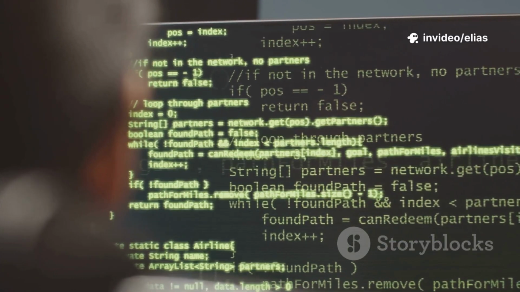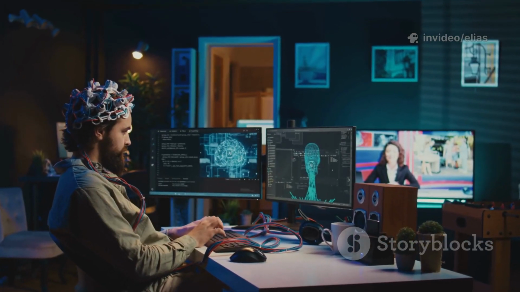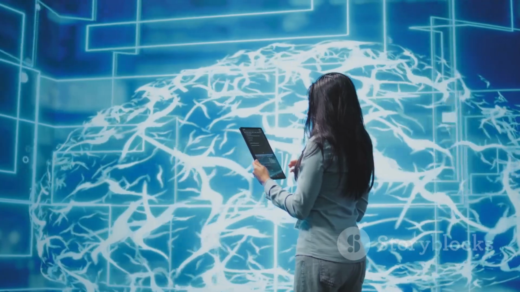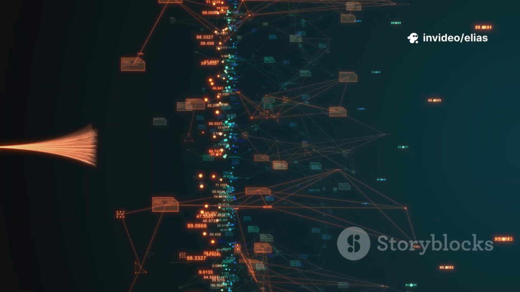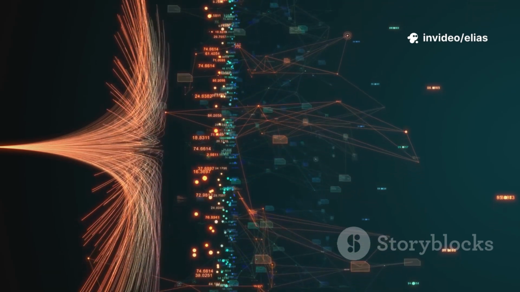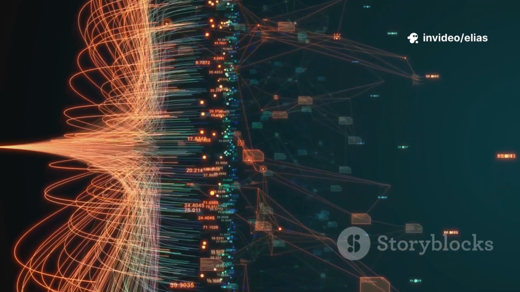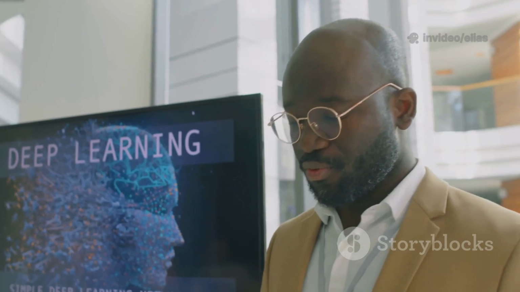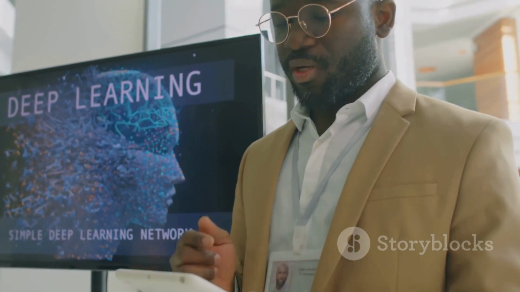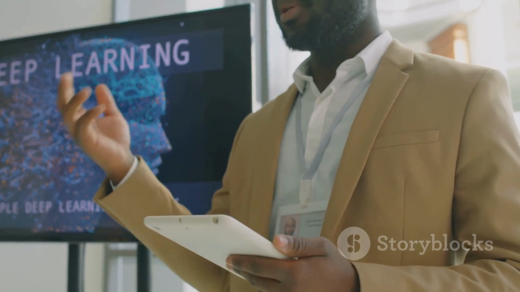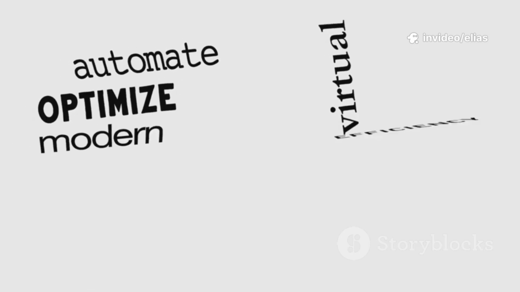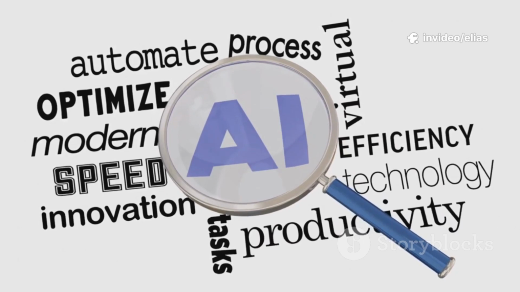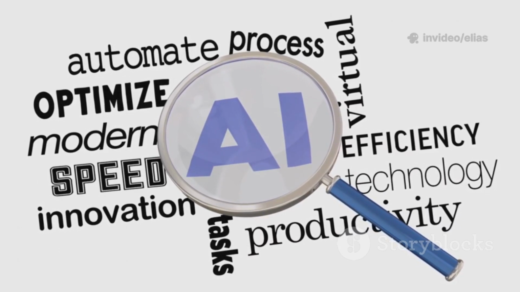So instead of programming explicit rules, we train these networks with vast amounts of data, showing them thousands, even millions, of examples. Initially, the network starts with random weights, essentially making wild guesses and producing nonsensical results. But with each example it processes, it refines its weights, gradually improving its accuracy. It's much like a child learning to catch a ball, constantly adjusting their movements and hand position until they can reliably make the catch. The network adjusts and gets better over time.